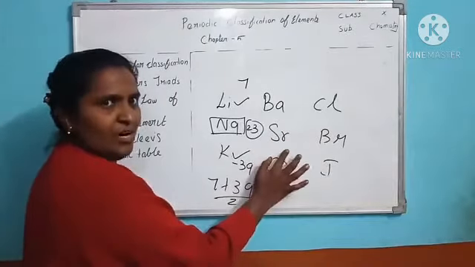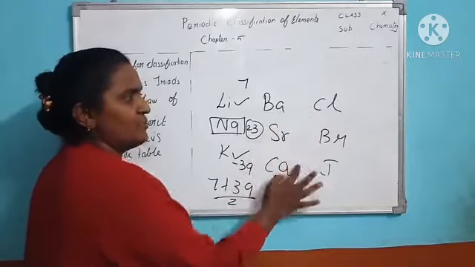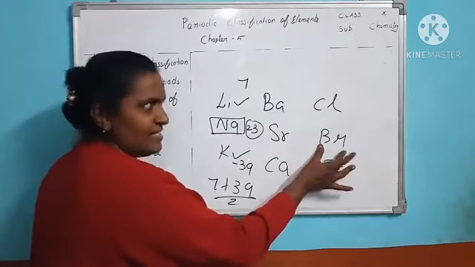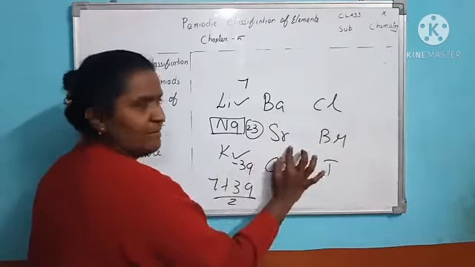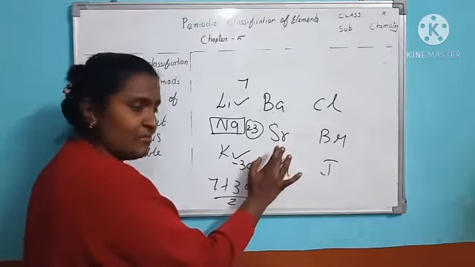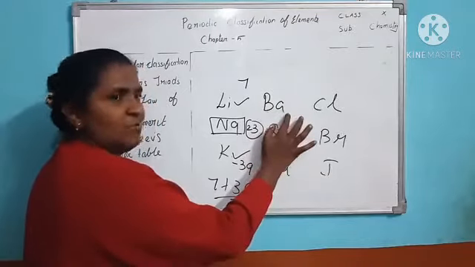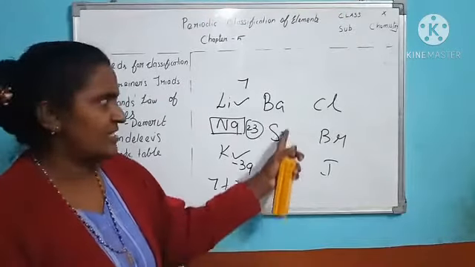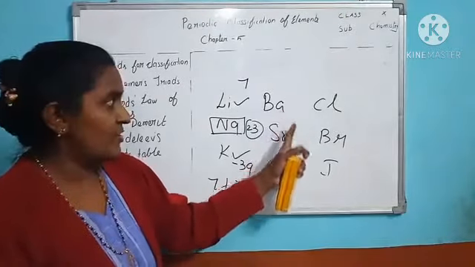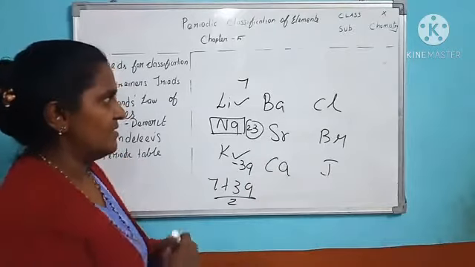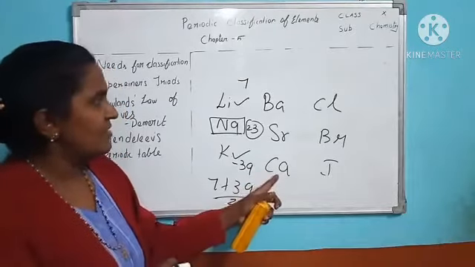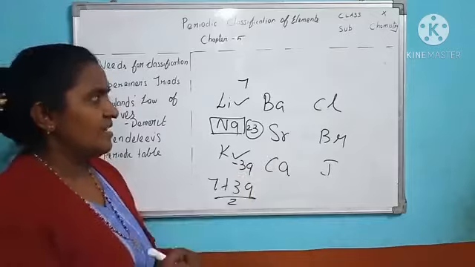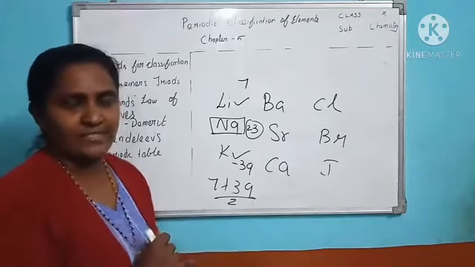This element's mass is the average of these 2. The mass of strontium is the average of the masses of calcium and barium. It is 137, it is 40. Then you will get an average. Understand? This is the way we could arrange.